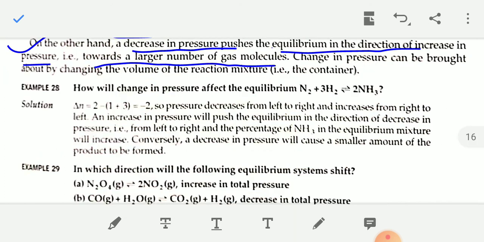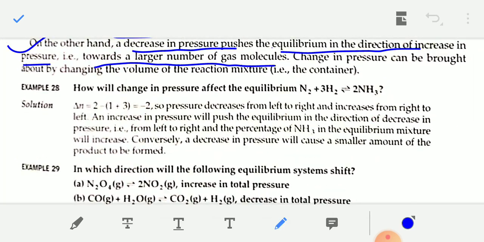One example given here, you can see the reaction N2 plus 3H2 to 2NH3. Here the total mole number of reactants, that is N2 and hydrogen, is 3 and 1, that is 4, and the total mole number of products is 2. So in the forward direction N2 plus 3H2 to 2NH3, the value of delta n decreases, from 4 moles of gas to 2 moles of gaseous product. So pressure also decreases. Delta n is 2 minus 4, that is minus 2, so pressure decreases from left to right.